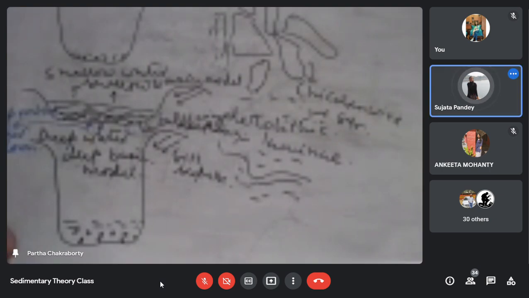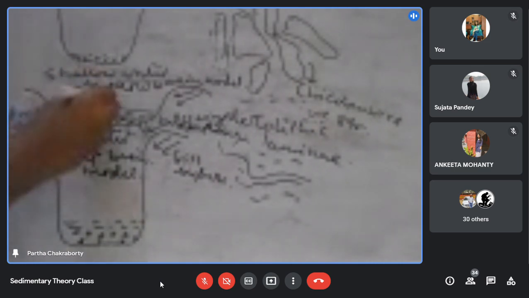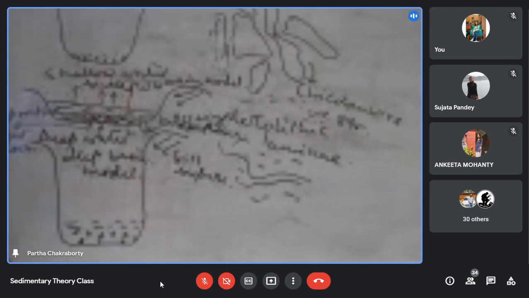No, sir. Can you please read this second diagram? Oh, what is happening here? It is a shallow basin. Now there is evaporation, and because of this evaporation, these evaporites are getting deposited.